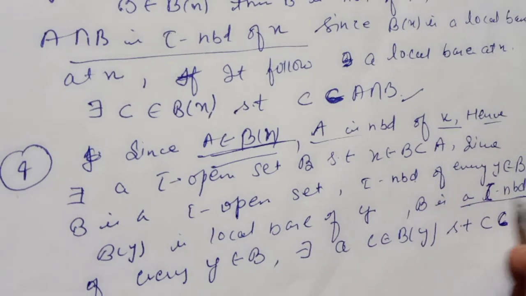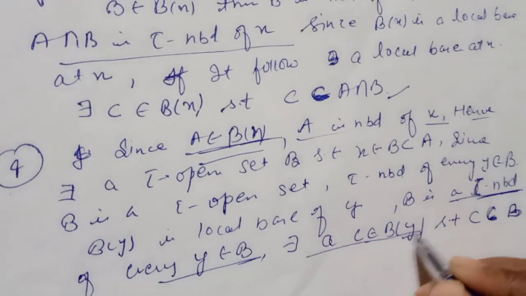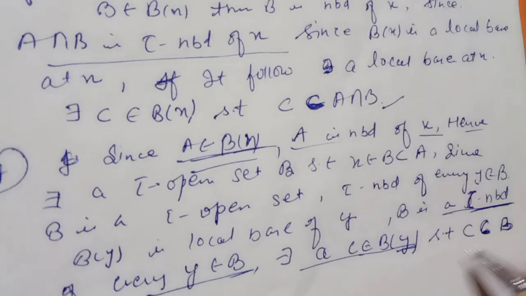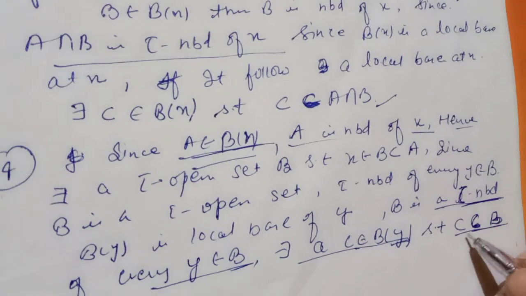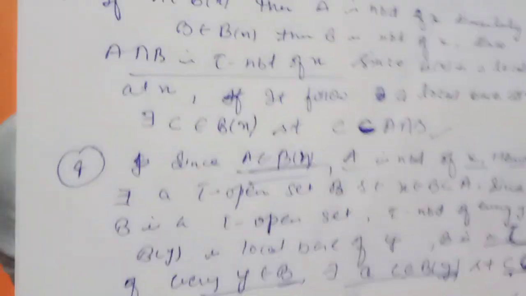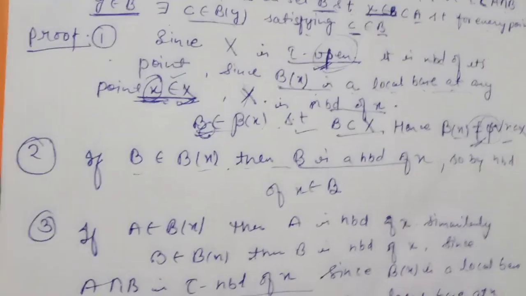Because for this tau nbd of every y belonging to B, there exists a C point that belongs to B_y, that is the local base at y point, such that C is a subset of B. So this is how we can prove this theorem that B belongs to the local base.